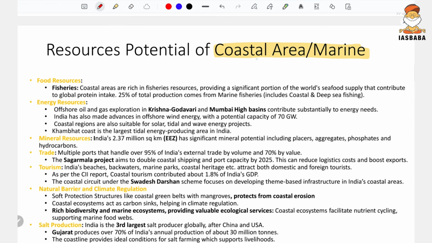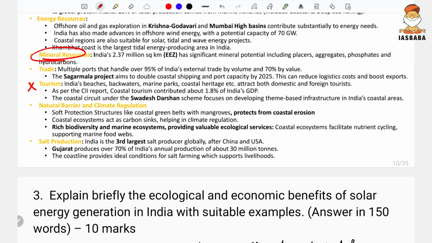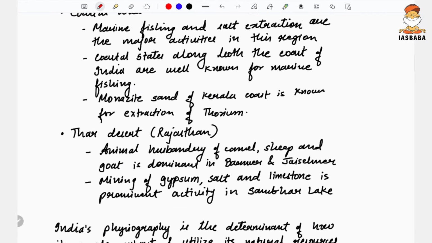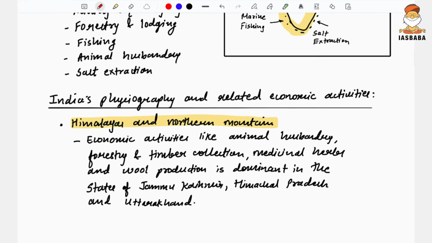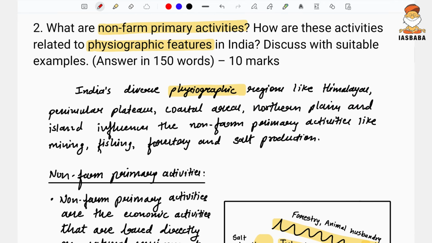And the coastal area is very significant for food resources like fisheries, of course, and energy resources, minerals are also there. Tourism, though it is there, is not a non-farm primary activity. Tourism is basically a tertiary activity, so you cannot mention this, but yes, you can certainly mention salt production. Basically the answer for this is also more or less ready if you had attempted previous year's questions.